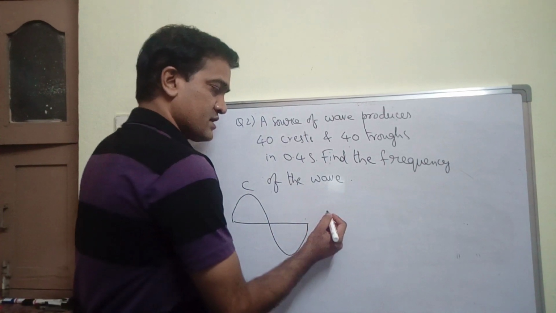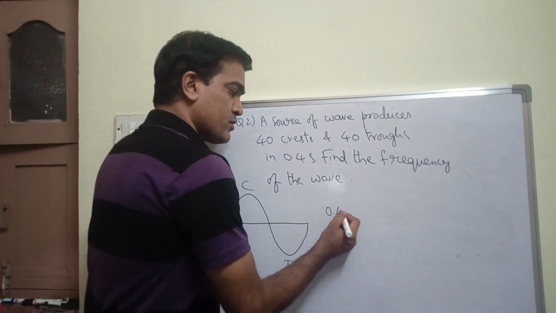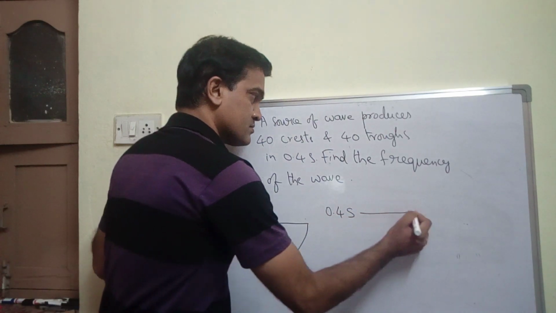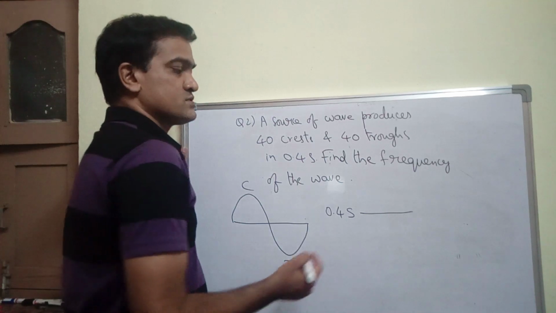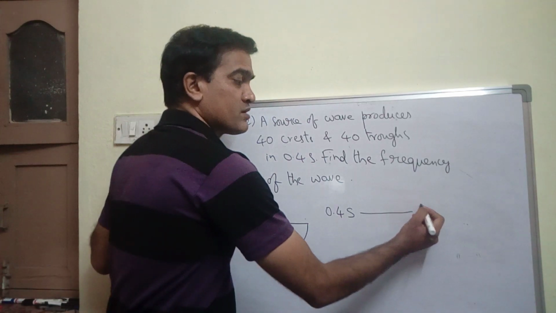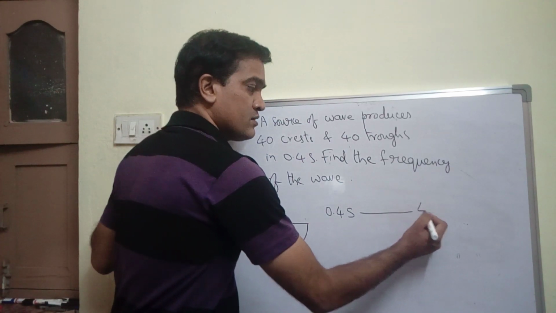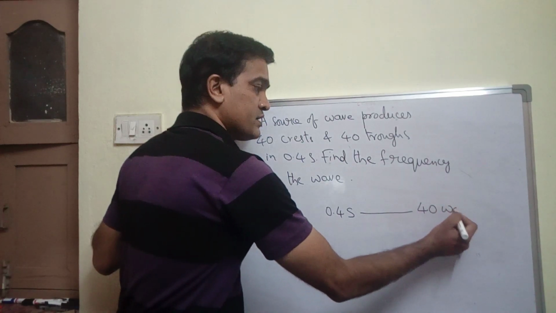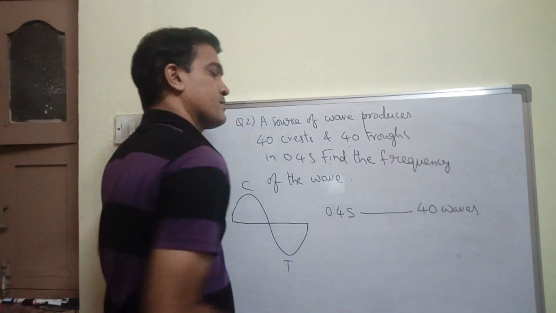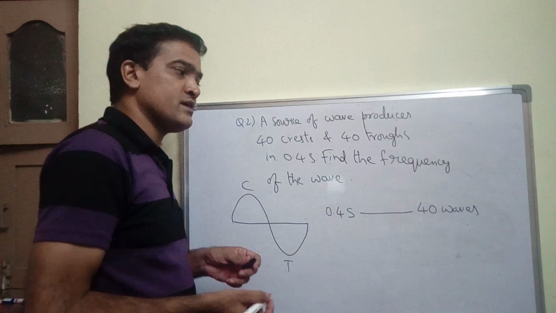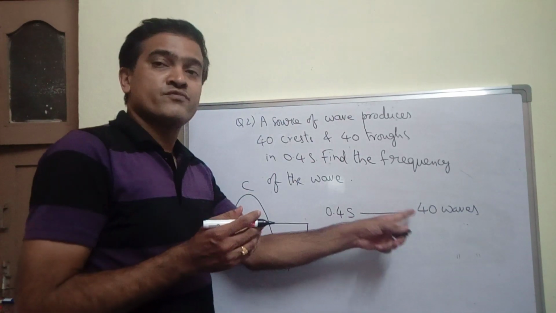Let me ask, for 0.4 seconds, how many waves have traveled? 40 waves. Or you can say, for 40 waves, what is the time taken?